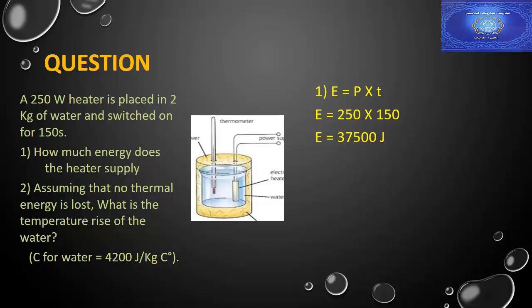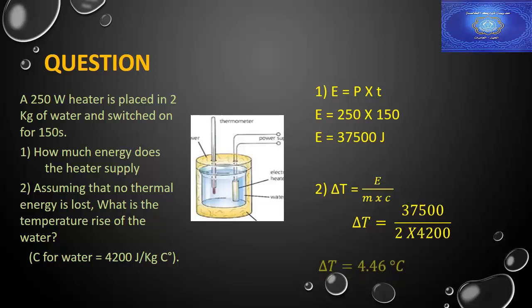Second question, we want to calculate the change in temperature. So we'll use the formula of specific heat capacity, which is delta T equals E over M times C. We calculated E before in the first step, which was equal to 37,500, divided by M, which is 2, times C, which equals 4200. So the change in temperature equals 4.46 degrees Celsius.